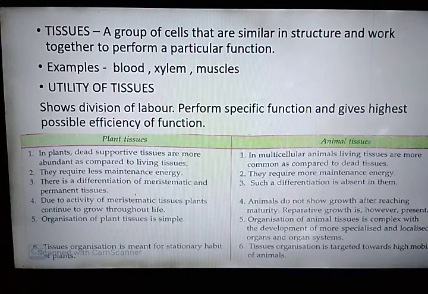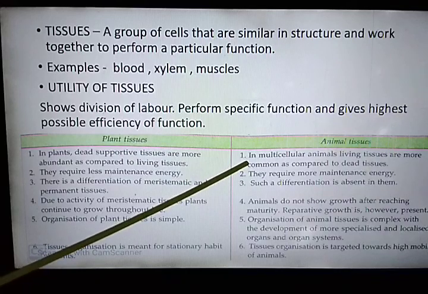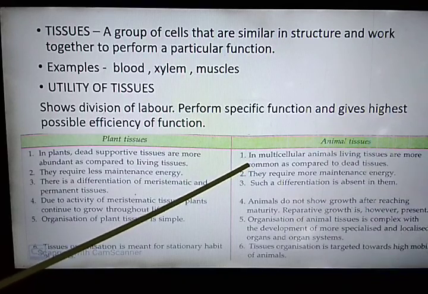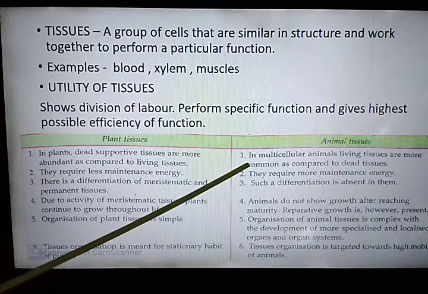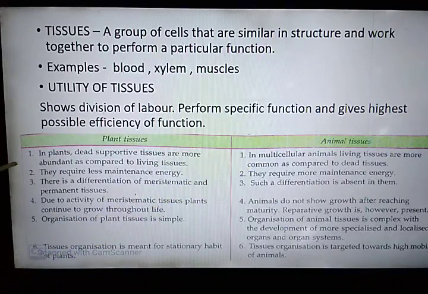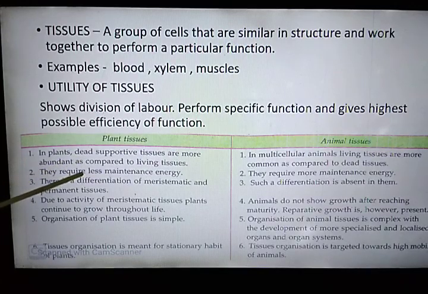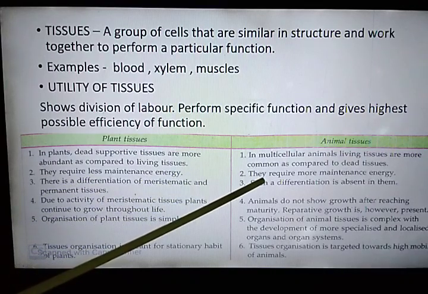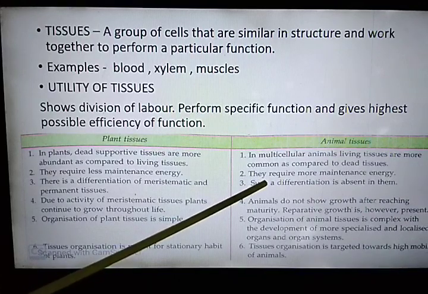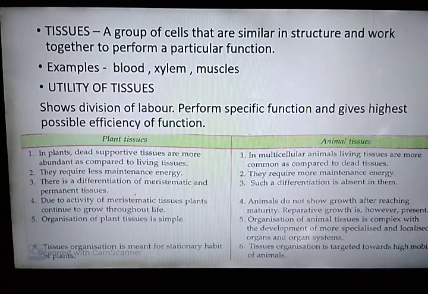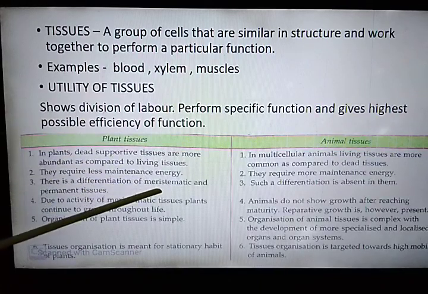Whereas in multicellular animals, most of the tissues are living, which help in movement, locomotion and for performing other functions. Because in plants most of the tissues are made up of dead cells, they need less energy for their maintenance. Whereas in animals, most of the tissues are made up of living cells, so they need more energy and maintenance.